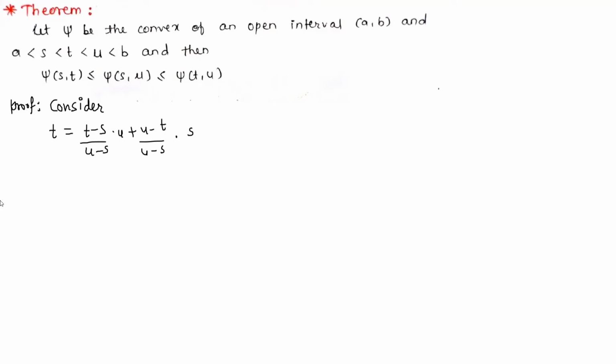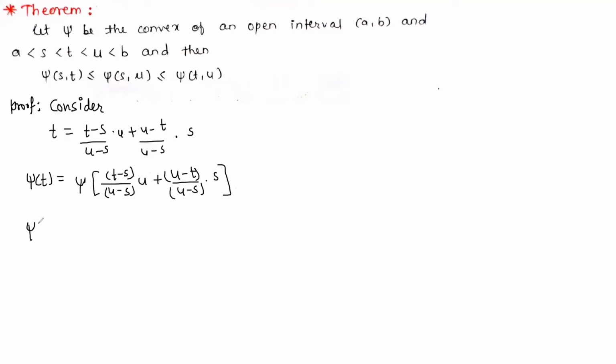So now applying this function psi, therefore psi of t is equal to psi of (t minus s upon u minus s into u plus u minus t upon u minus s multiplied by s).